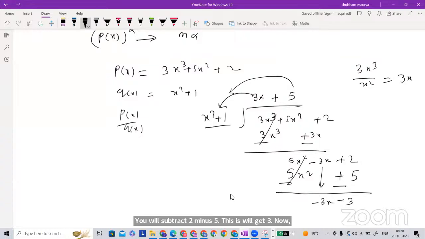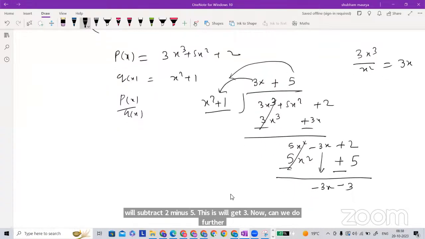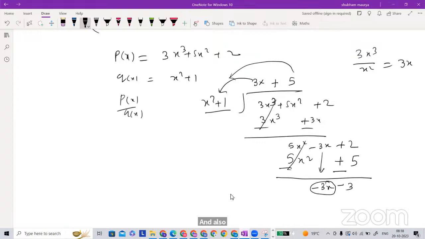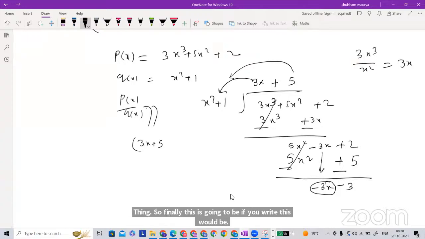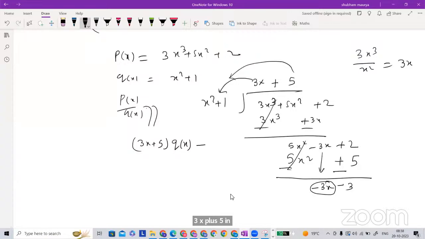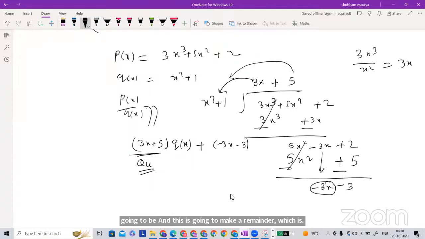Now can we do further division? No, sir. Now if you see, the highest degree term is this one, and the degree of this one is lesser than the degree of this polynomial. So now you cannot do further division. This is the stopping point. So finally, if you write it, this would be 3x plus 5 into q(x), and this is going to be the quotient, and this is going to be the remainder, which is minus 3x minus 3.